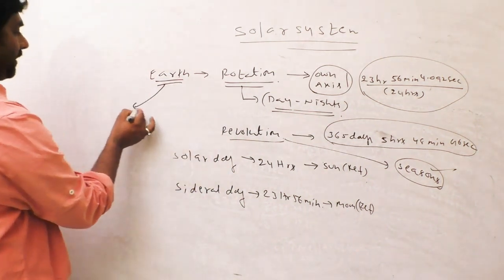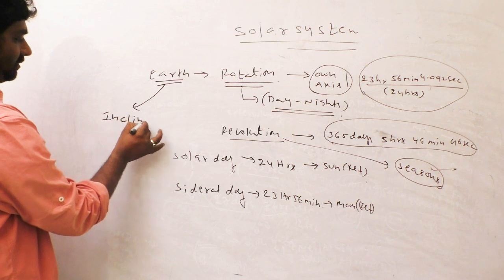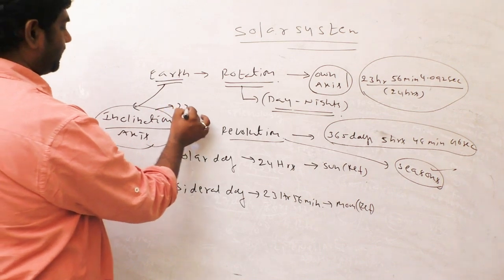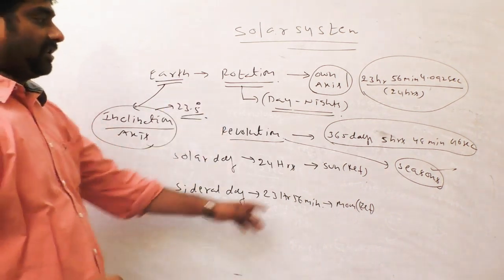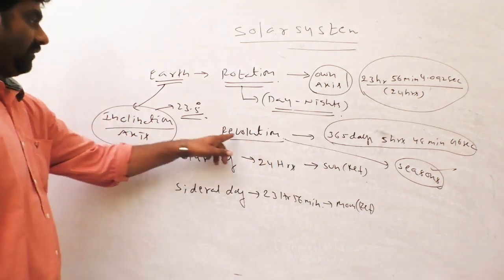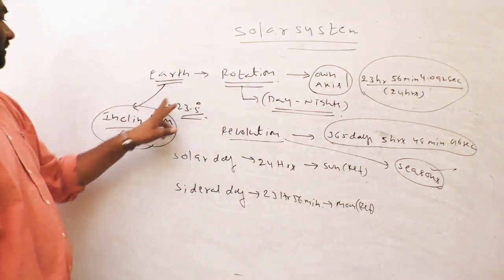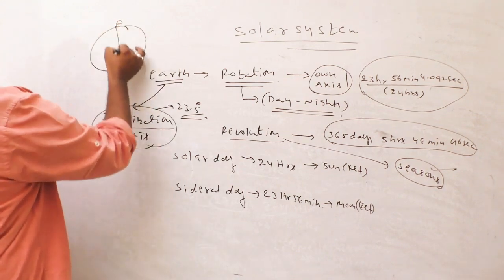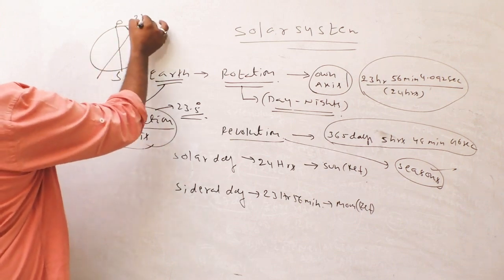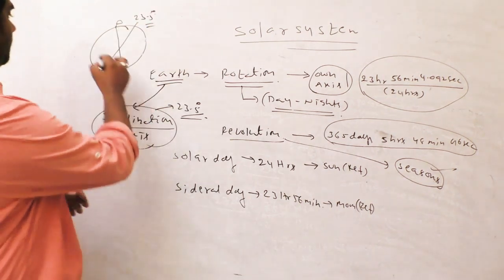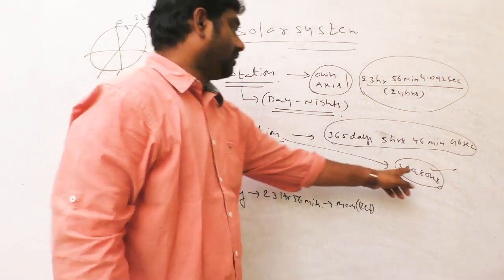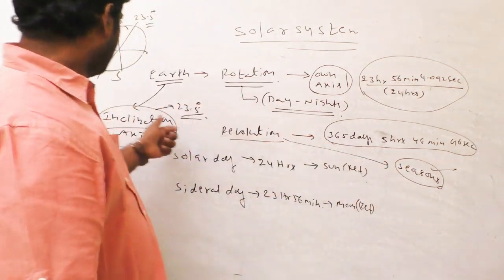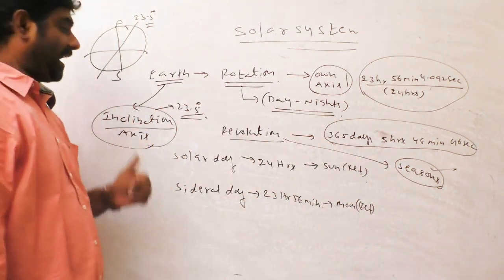Seasons are also caused by the Earth's inclination axis. What is the Earth's inclination axis? 23.5 degrees. Inclination means here, this is the North Pole, South Pole, and this is the inclination axis, 23.5 degrees. So day and nights are caused by rotation. Seasons are caused by revolution and also the inclination axis.